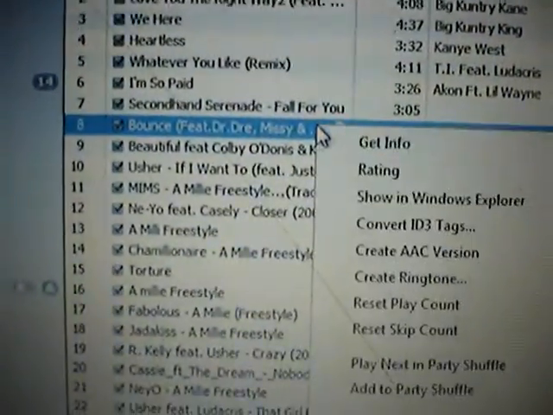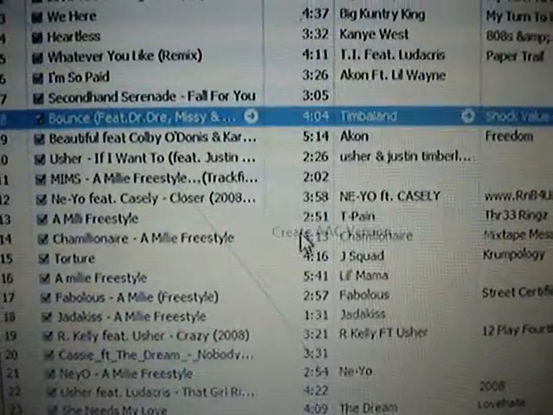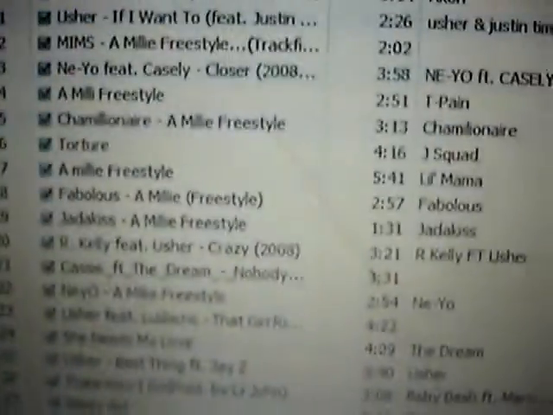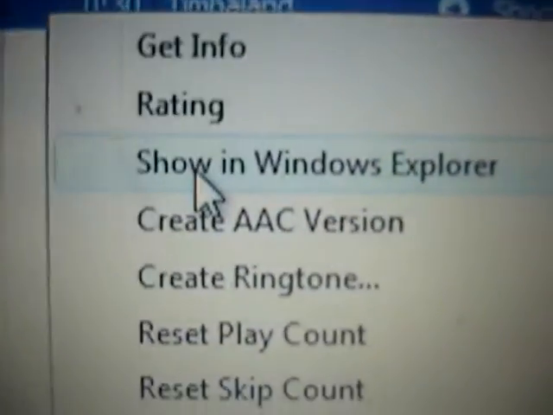And right click the song again and create AAC version. She's converting till it makes that noise. It's 30 seconds now. Wait, it's kind of blurry. There, 30 seconds. Right click, show in Windows Explorer.